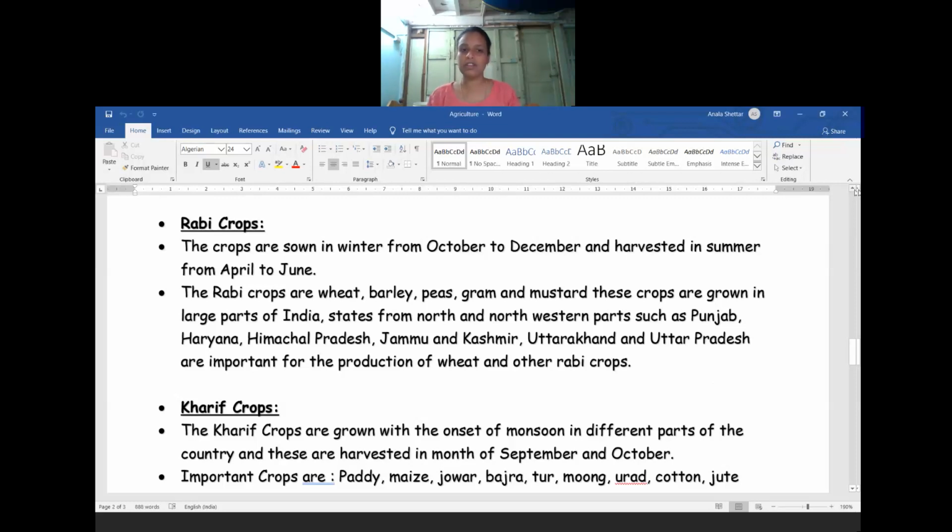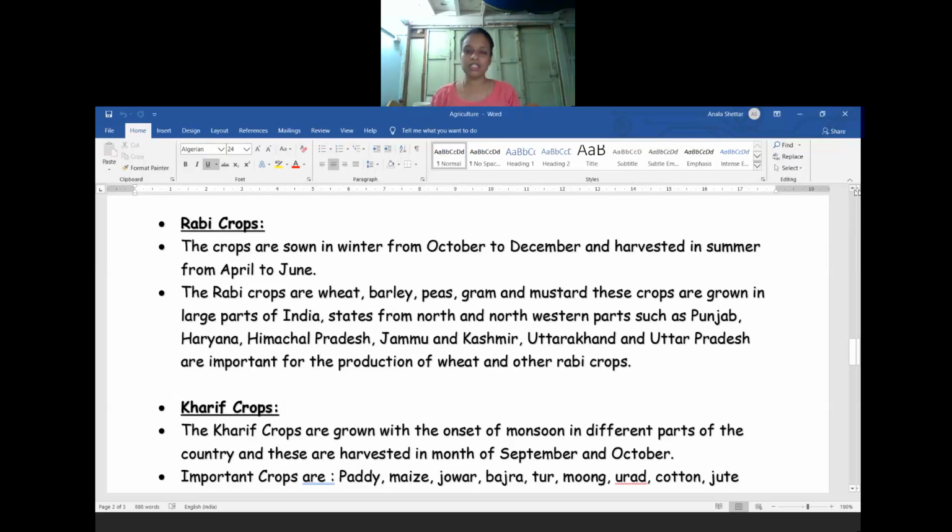Most of the people will grow this kind of food crops in our country. The states from the north and northwestern parts, such as Punjab, Haryana, Himachal Pradesh, Jammu and Kashmir, Uttarakhand and Uttar Pradesh, are important for the production of wheat and other rabi crops. See, these rabi crops are being grown in different parts of the country.